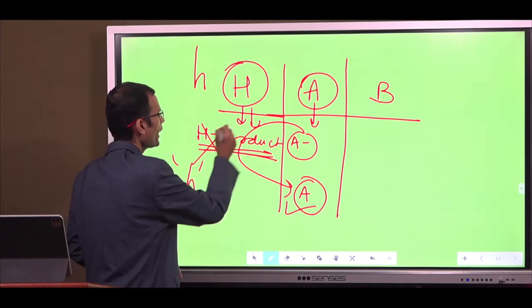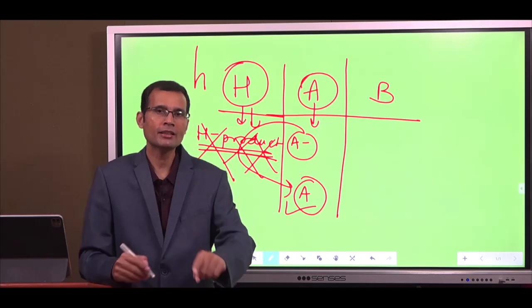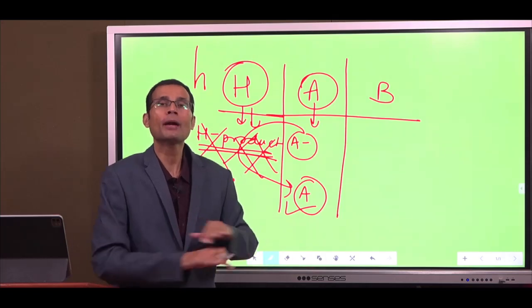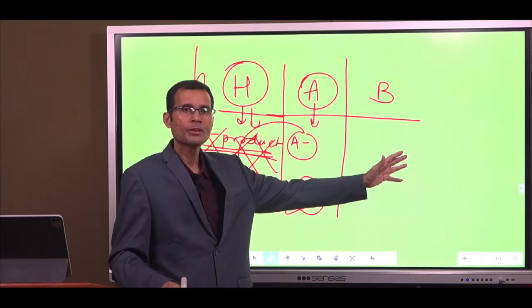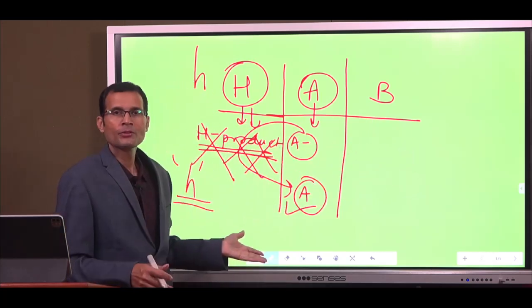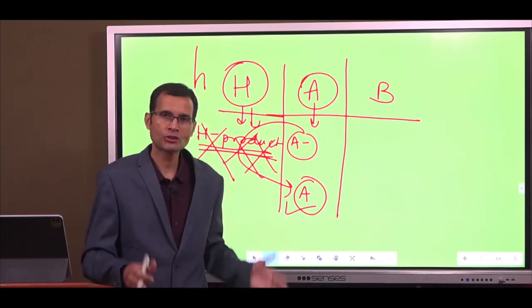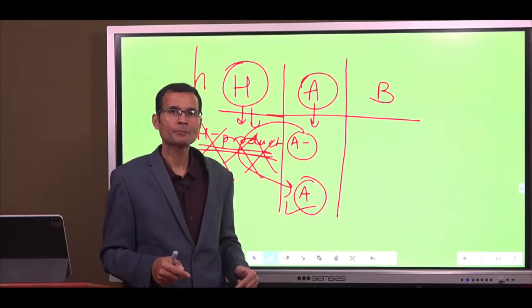And if there is no H gene product, then it doesn't matter whether the person's A or B gene is dominant. Whatever gene is dominant, A or B, there is no H product, so there is no formation of A or B antigens possible. Remember the prerequisite: there has to be the H product.